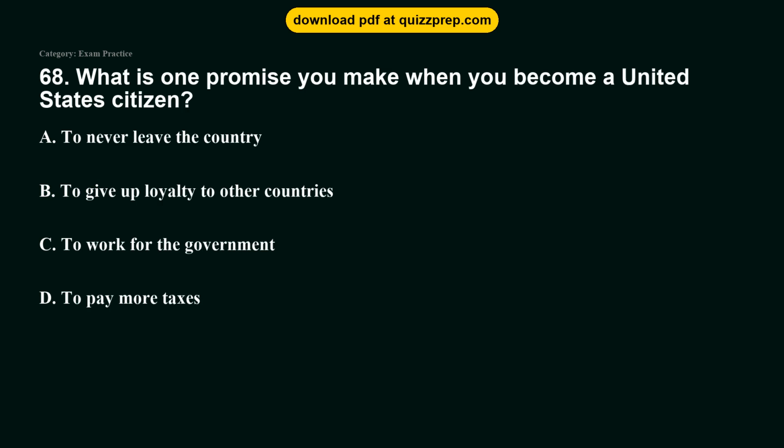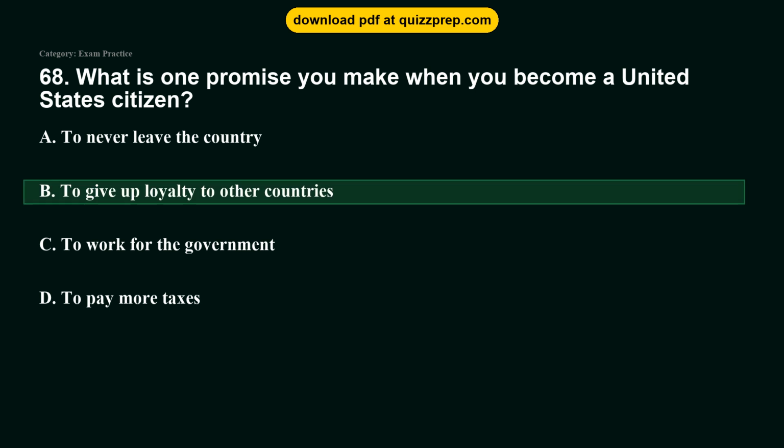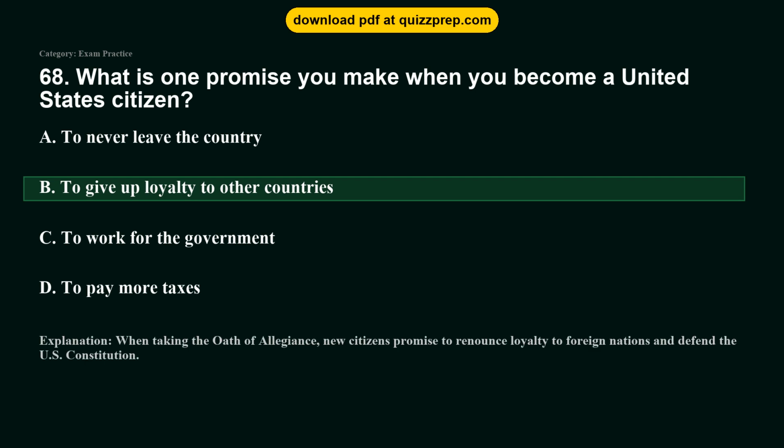Question 68. What is one promise you make when you become a United States citizen? Option A, to never leave the country. Option B, to give up loyalty to other countries. Option C, to work for the government. Option D, to pay more taxes. The correct answer is option B, to give up loyalty to other countries. When taking the oath of allegiance, new citizens promise to renounce loyalty to foreign nations and defend the U.S. Constitution.